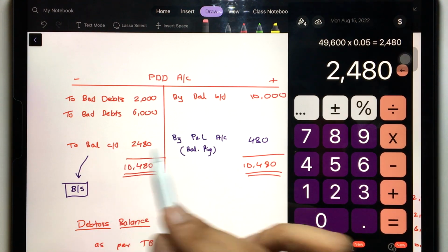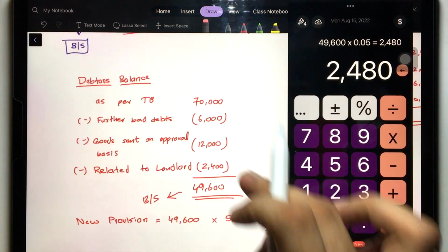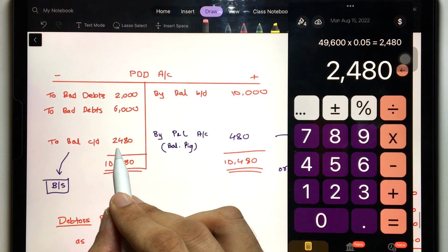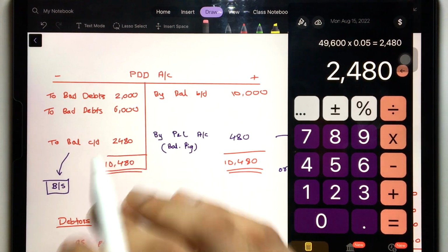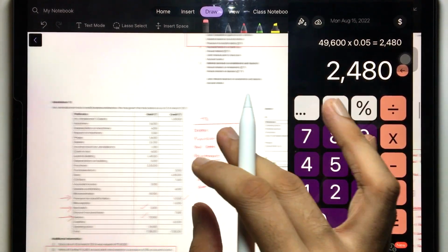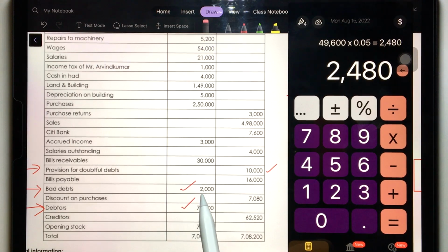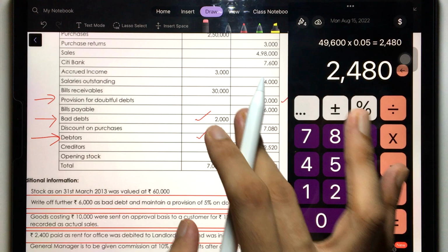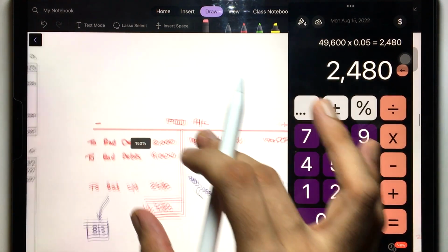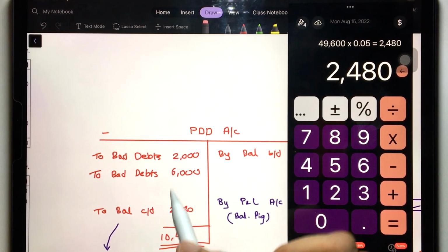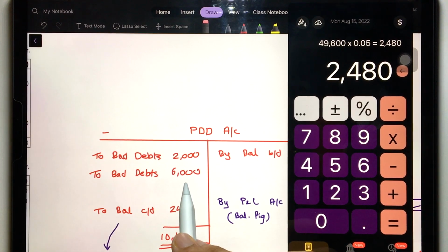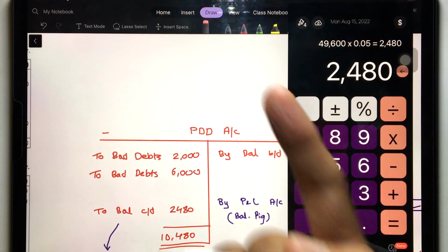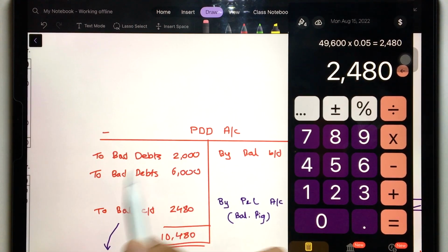Closing balance 2,480. How? Here we just calculated now. New provision 2,480. Yeah, this is the closing balance. Whatever bad debts have happened in the current year, you can get that from the trial balance: bad debts 2,000 and further bad debts 6,000. 2,000 and 6,000, total 8,000. Either you can take it together, two bad debts 8,000, or you can show that separately also. Two bad debts 2,000, two bad debts 6,000. You will not take further bad debts over here, because for the bad debts there will be only one ledger account.